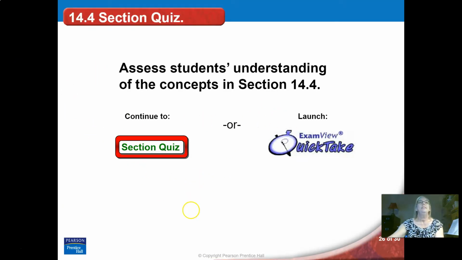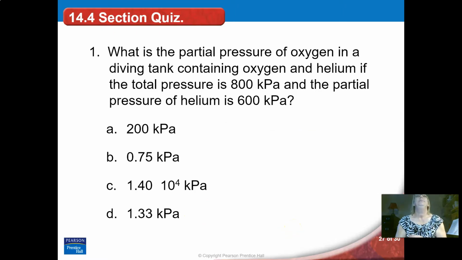So let's try this quiz. Here's one. So we have partial pressures, and see if you can figure out the oxygen partial pressure, knowing the other things. So pause me. We have a total pressure, and then we have the partial pressures. So see if you can figure out that unknown oxygen partial pressure. So pause me and I'll give you the answer. So that should be 200. 600 plus 200 makes 800 total pressure. Okay, let's try the next one.